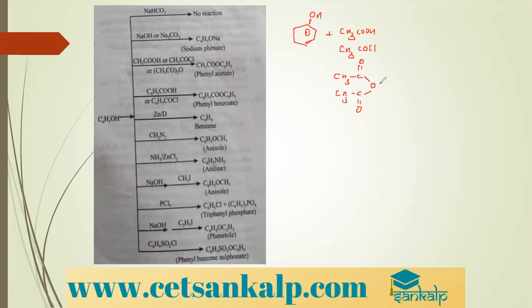So acid anhydride. Yes. So when you take any of these, this group gets substituted by CH3CO.